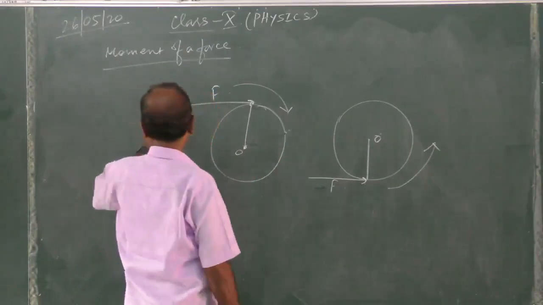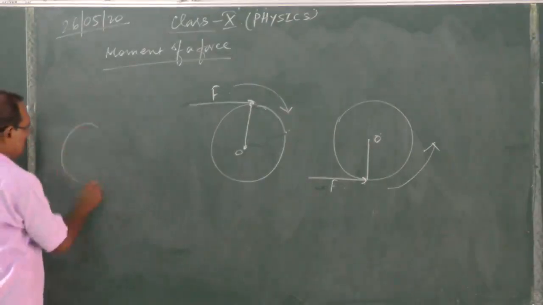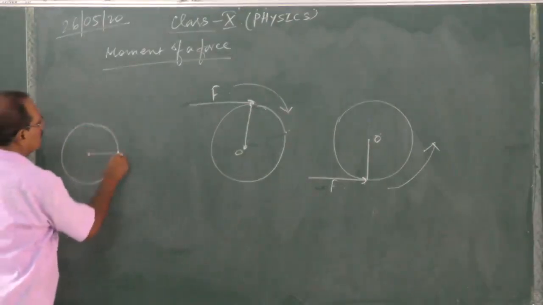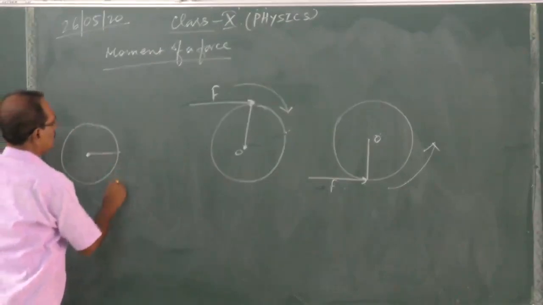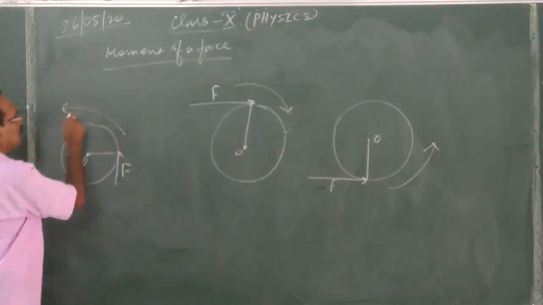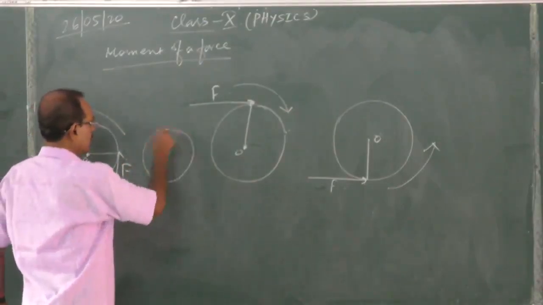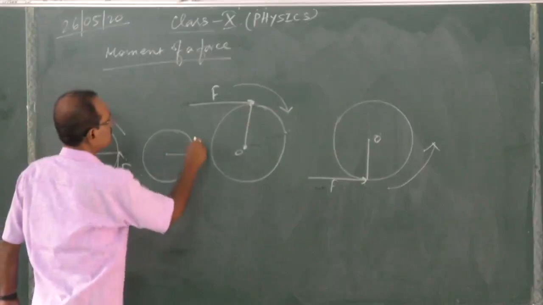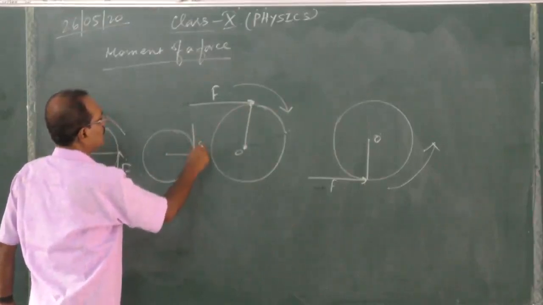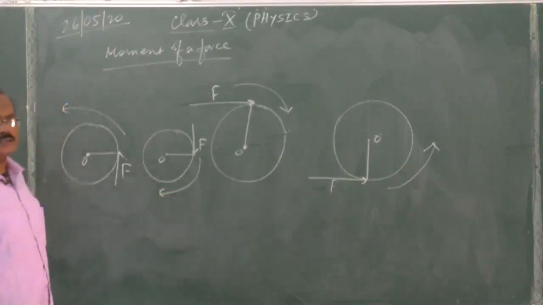Now, by changing the application of force, say again here we are applying force, the body will rotate in this way. In the second case, at the same point we are applying force in the opposite direction, so then the body will rotate in the clockwise direction.